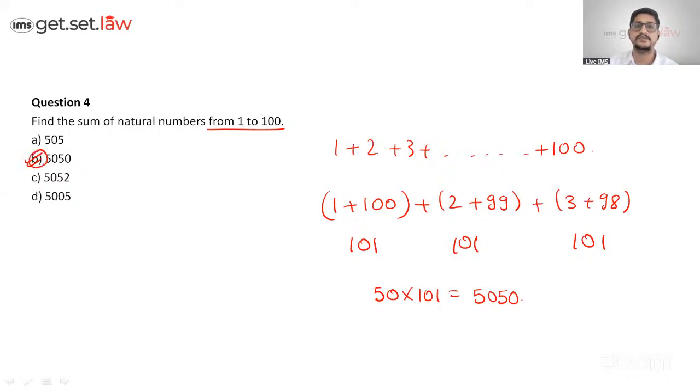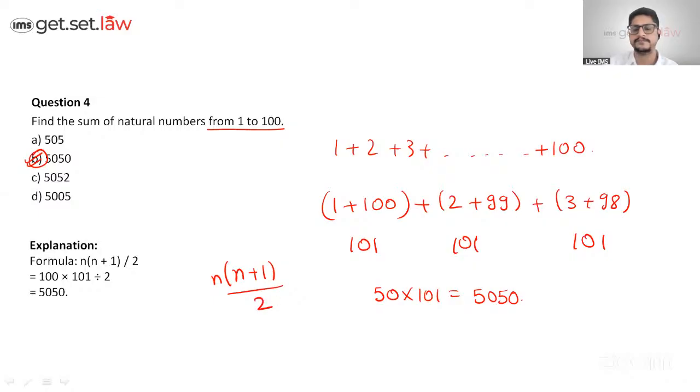Besides that, in the explanation, we're going to see a shortcut: n into n plus 1 whole divided by 2. Now, n is a natural number, right? The total count of the numbers. So you can do it with this too, but the previous explanation becomes a go-to explanation and it becomes easy, right? And we have a correct answer by Subhash. Very good, Subhash. Chalo. Thank you so much.